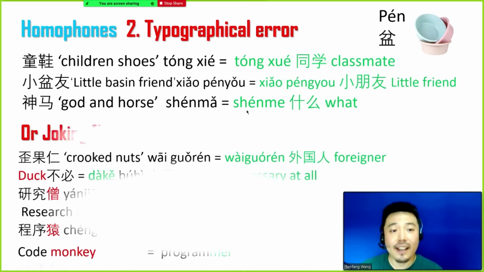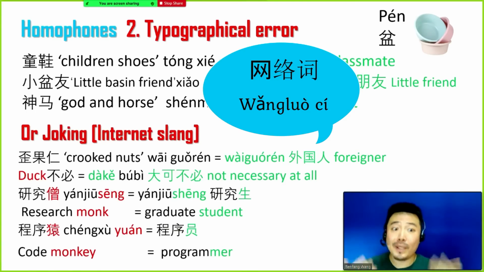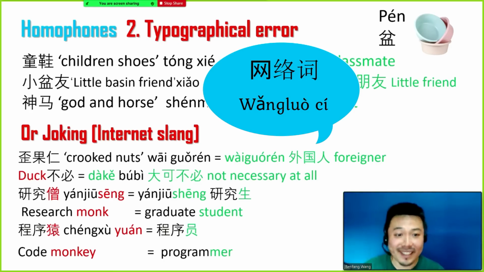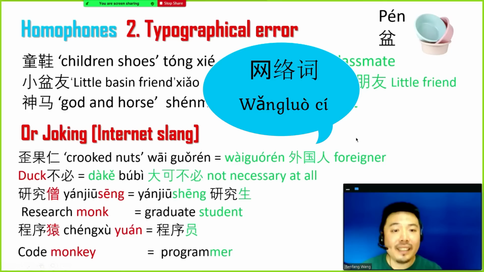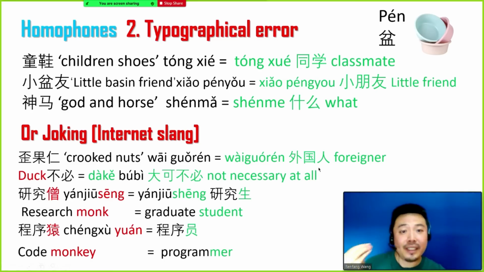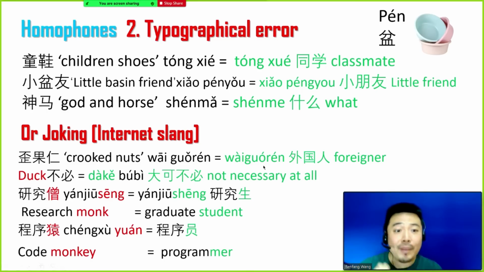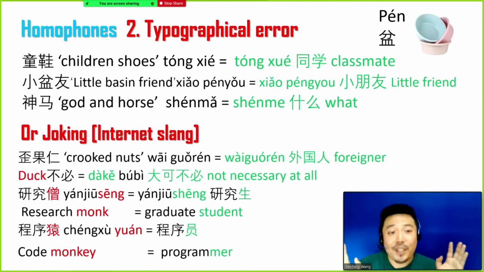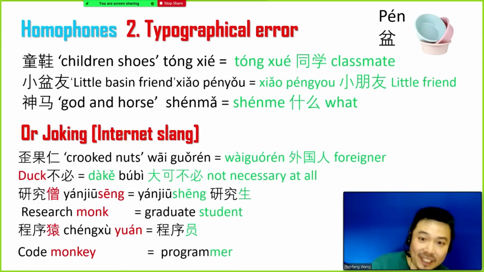Very good. Sometimes we also use the homophones to purposely make some jokes or form some internet slang. For example, 外国人 in Chinese is foreigner. However, it's too direct, too formal. We like to keep the pinyin but change some characters. And we purposely type it wrong as the crooked nuts. Maybe nuts in English doesn't sound so good, but in Chinese there's no bad meaning at all. And this is just a cute nickname, and it sounds more friendly than the original.